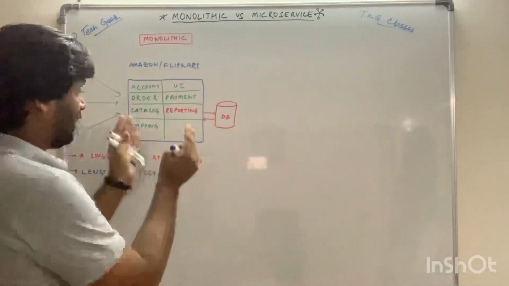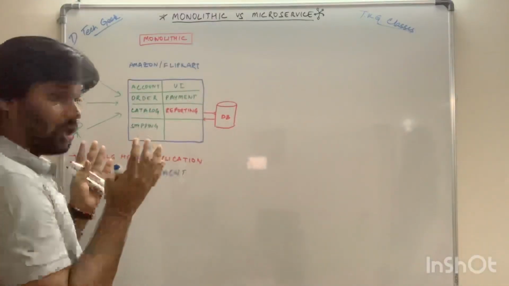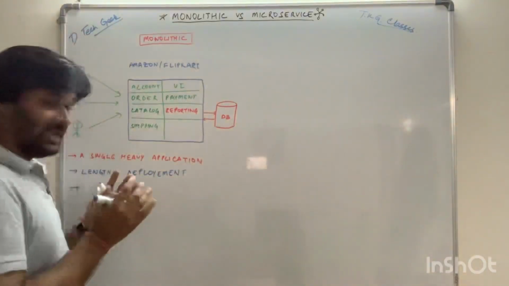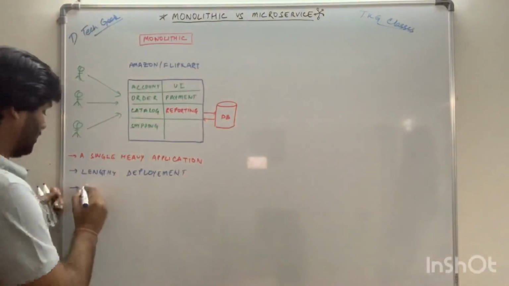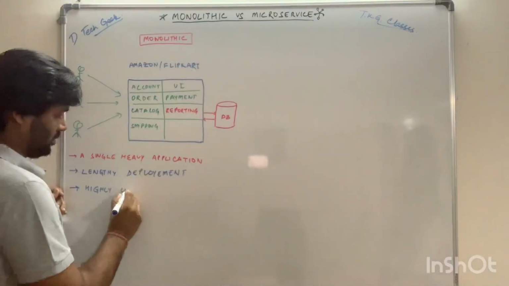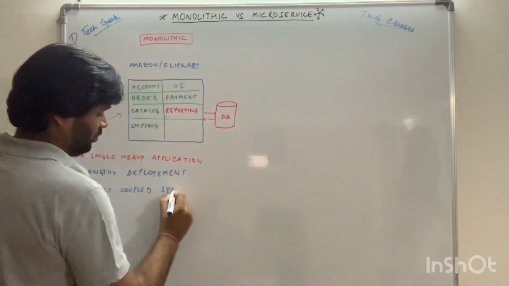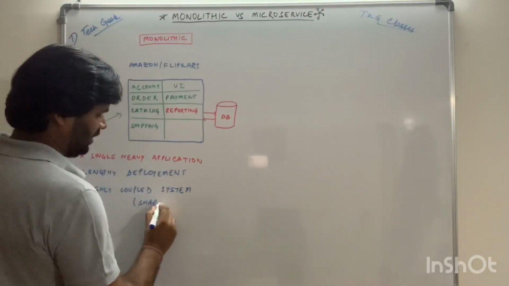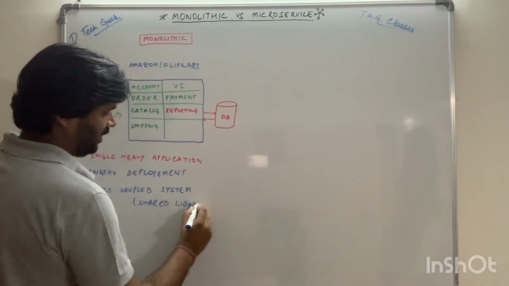And as we see, all the functionality is part of a single app. It means all the dependencies can be treated as a shared library. So we call it high coupling. So this is a highly coupled system, because of all the shared libraries.